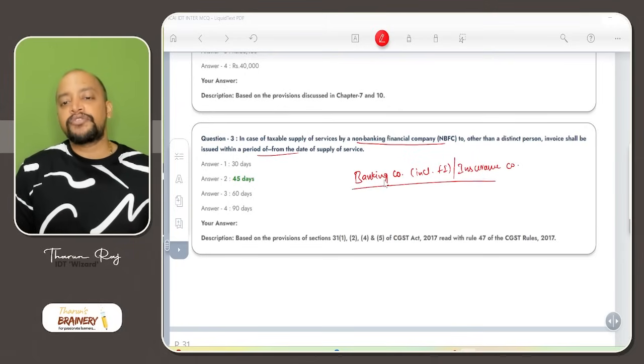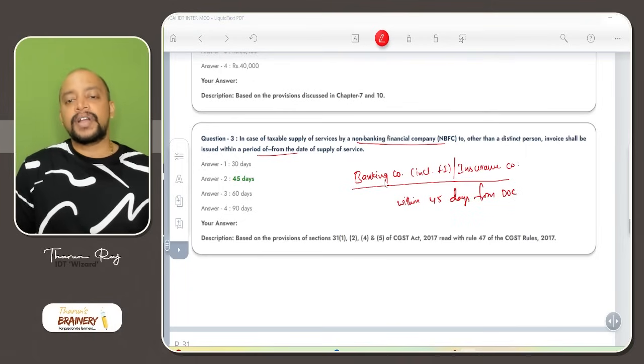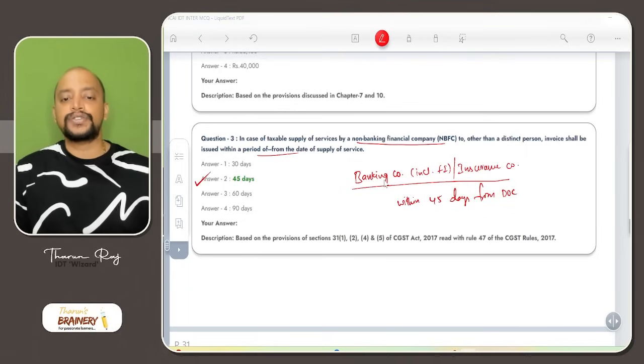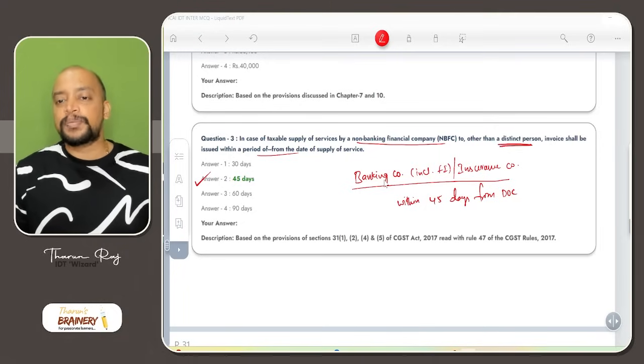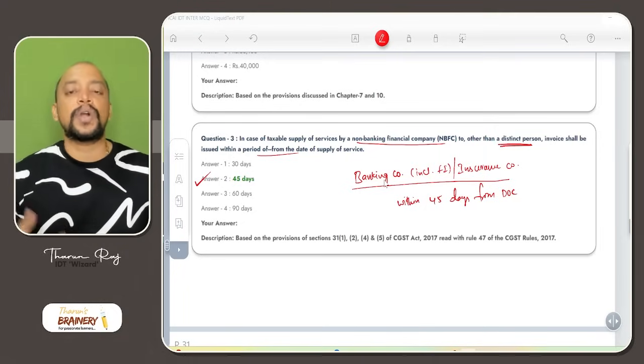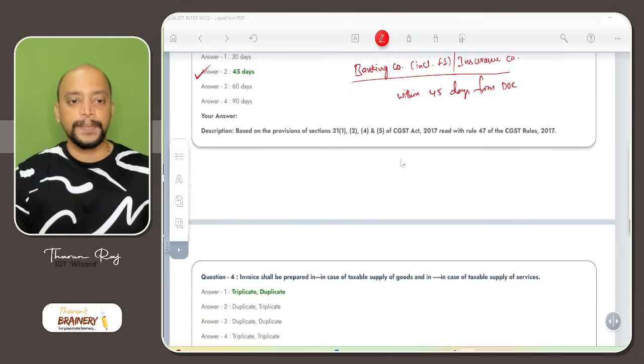Within 45 days from date of completion, the invoice needs to be issued. That is the answer for this. What if it is a distinct person? If it is a distinct person, on a quarterly basis, they need to give the invoice. Okay, that is one point.